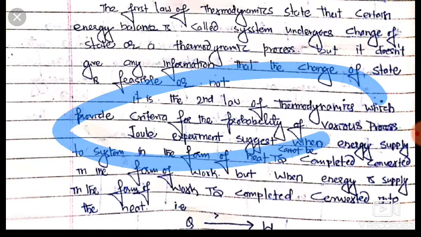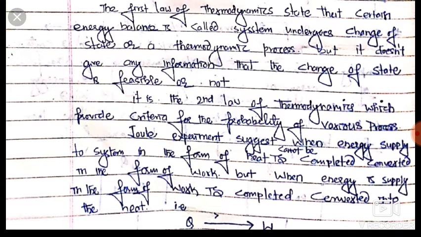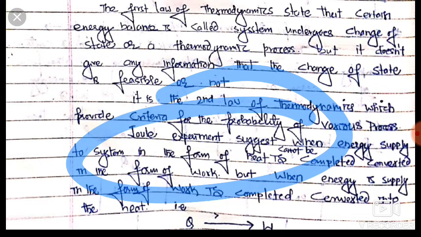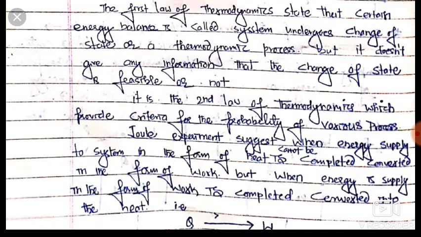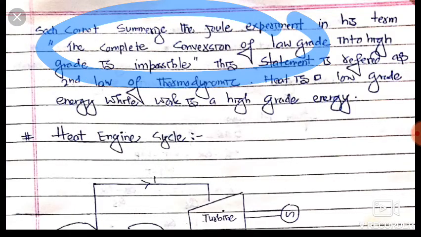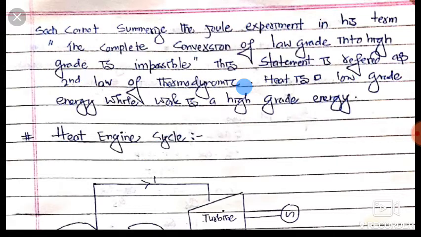Friends, Joule's experiment suggests that heat supplied to a system is not totally converted into work transfer, but work transfer can be totally converted into heat. So friends, our heat is low grade energy and our work is high grade energy. This is said by Carnot.